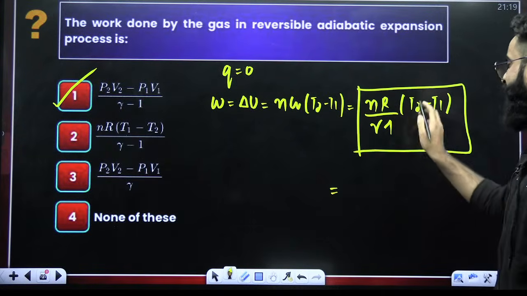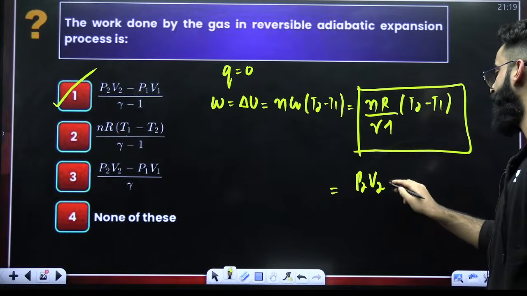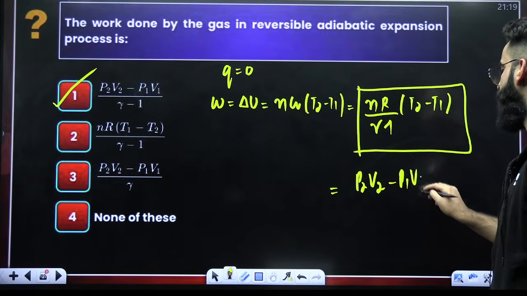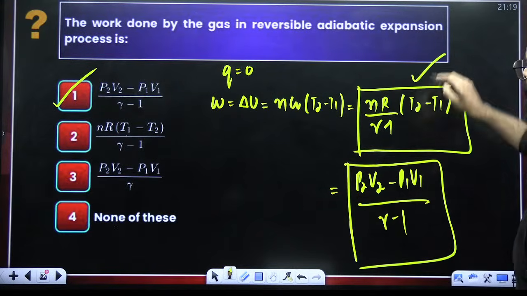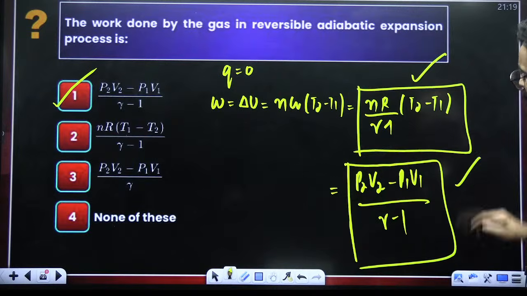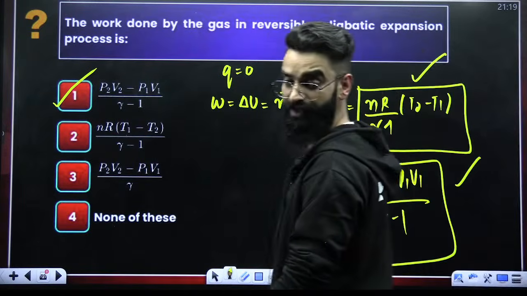Or instead of nR T2, I can write P2 V2, minus, instead of nR T1, I can write P1 V1, divided by gamma minus 1. This can be one more formula. Either you can say nR delta T divided by gamma minus 1, or you can say P2 V2 minus P1 V1 divided by gamma minus 1.